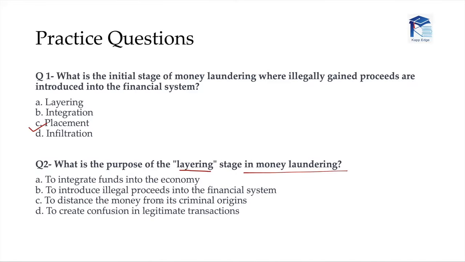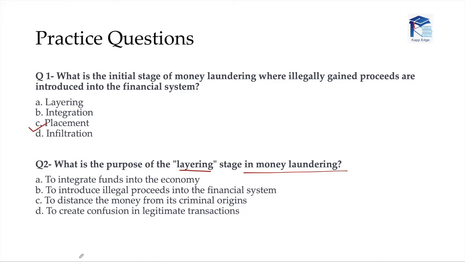When we are taking the question, or at least when we are practicing, we should know which one is right, but we should also know why the others were not right, because that's something which will give you better clarity on the concept. The question clearly says, what is the purpose of layering? Why does a money launderer try to cover up the transaction? Why do they try to layer it?